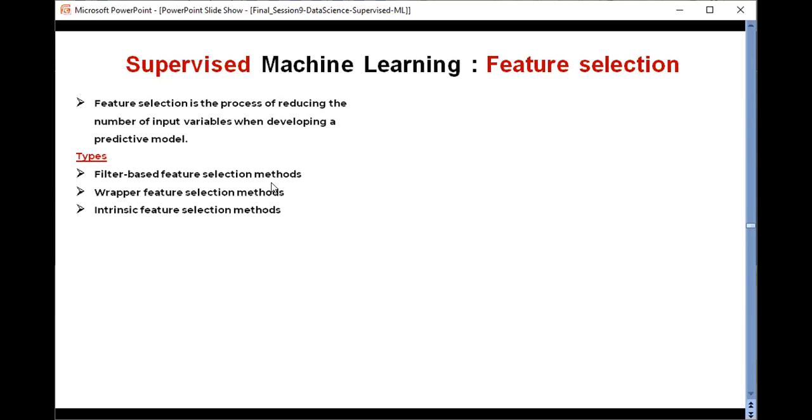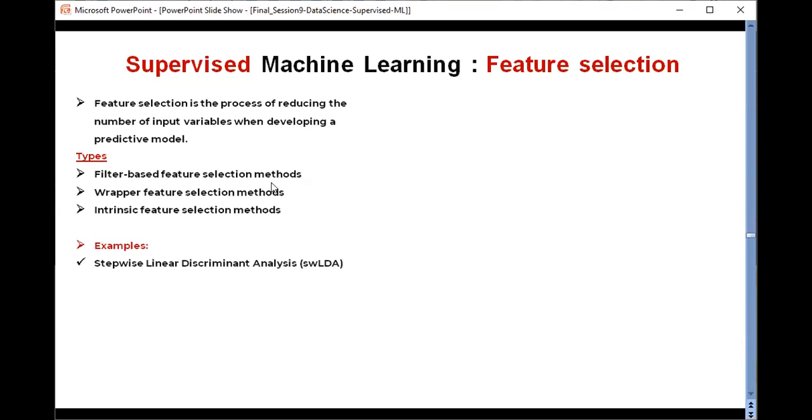Then the third method that we employed last time is the intrinsic feature selection method. What are these intrinsic feature selection methods? It is when a machine learning algorithm performs feature selection automatically as a part of learning the model. We call this the intrinsic feature selection method.